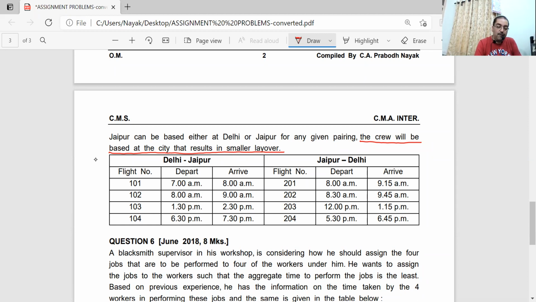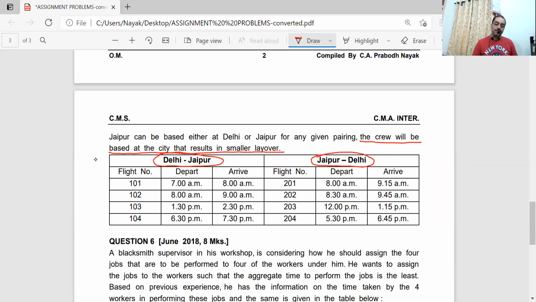So the numbers change. The first one you can see here is flight number 101, 102, 103, 104. Departure and arrival times are given. The first table of 3 columns is made up of Delhi to Jaipur flights. The second table is made up of Jaipur to Delhi flights, the return flights. The first set of flights, starting with the number 1, 101, 102, 103, 104, are all Delhi Jaipur flights, and the 201 series are the return flights, Jaipur Delhi.